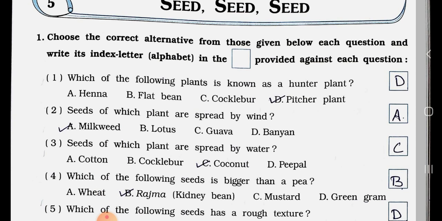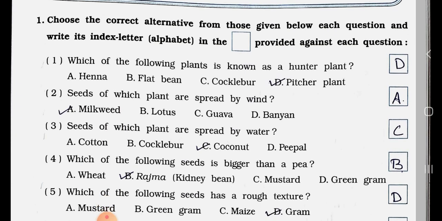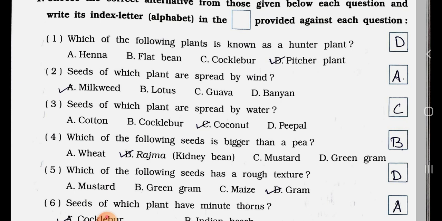Which of the following plants is known as a hunter plant? Option is A. Henna, B. Flat bean, C. Cockleber, and D. Pitcher plant. Your answer is option D. Pitcher plant. Number 2. Seeds of which plants are spread by wind? A. Milkweed, B. Lotus, C. Guava, and D. Banyan. Answer is option A.